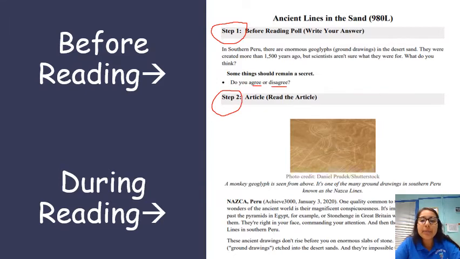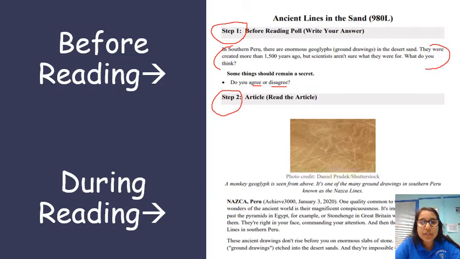And this is a step that you'll continue to do for all 10 articles in total. All 10 articles that are listed in your packet will have this before reading poll where you'll just ponder, do you agree or disagree with the statement that is listed on here? And of course, each article will have a different statement that you'll either agree or disagree with.